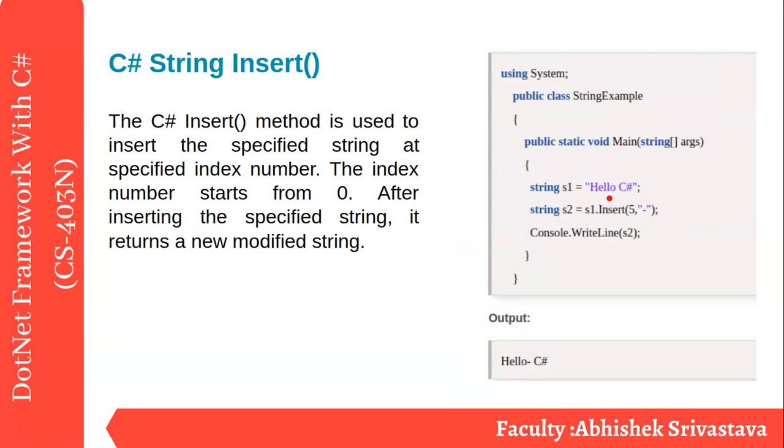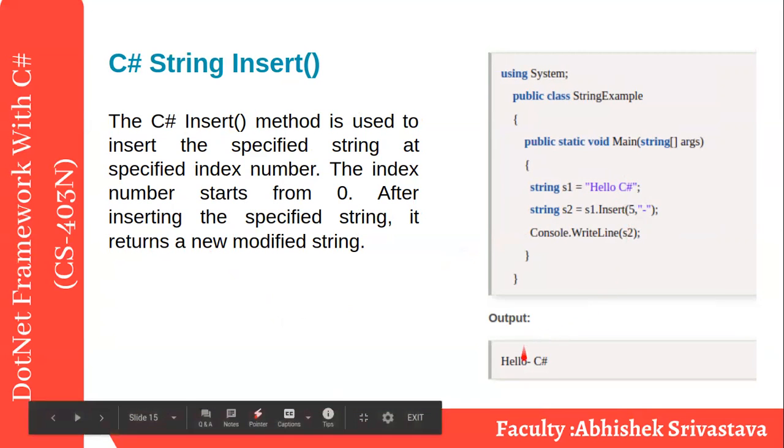Mind this, we have the space between hello and C sharp. All right, so on the fifth location, 0, 1, 2, 3, 4, fifth, you have the space. So what happened? On the space you have a dash and the space shifted to the left side. Okay, so you got the modified string. You inserted a dash sign over here.